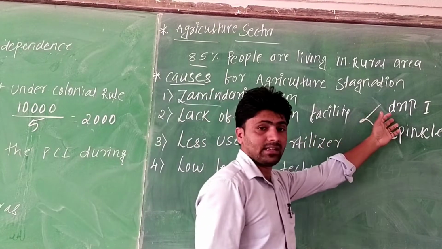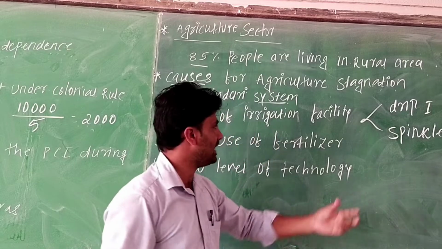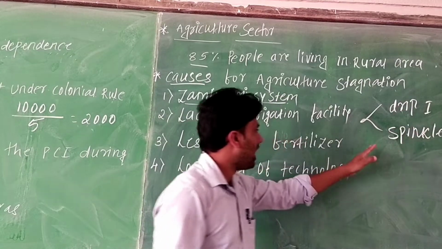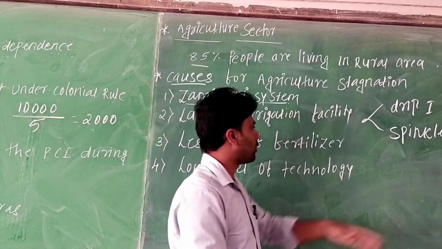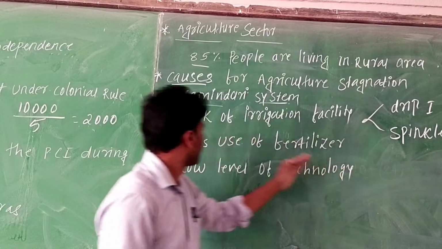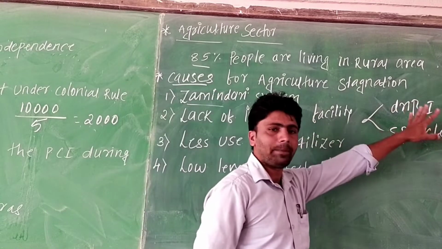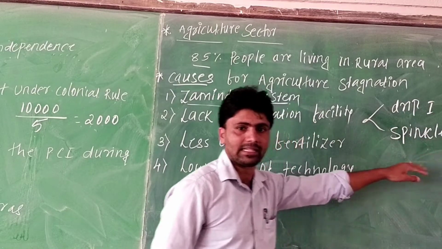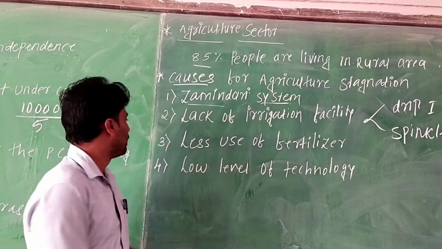Drip irrigation means small amounts of water come through pipes. Sprinkler irrigation means water comes in a shower type. At that time there was no drip irrigation and no sprinkler irrigation. That's why agricultural productivity was very low.